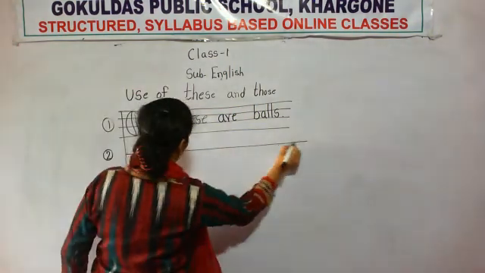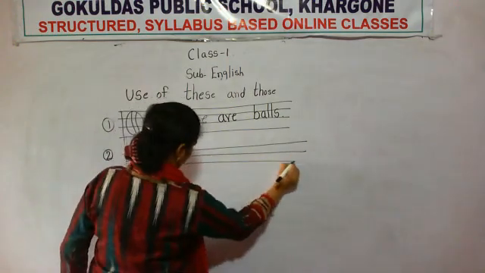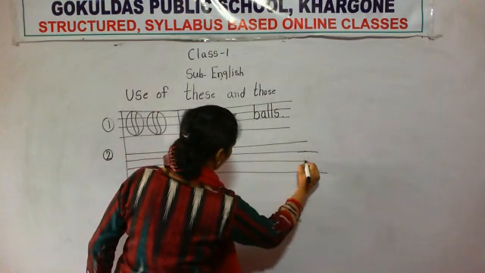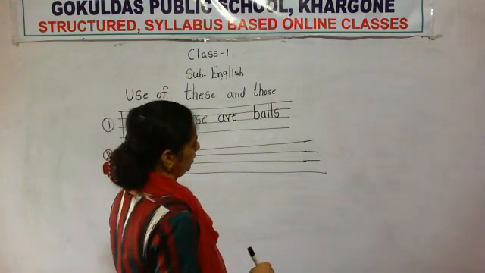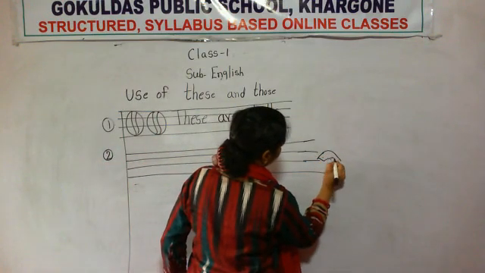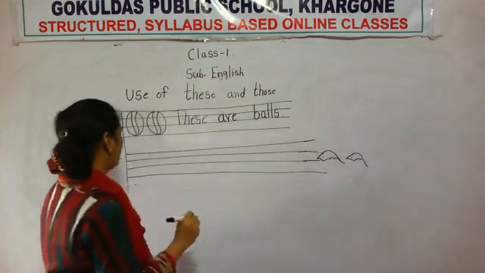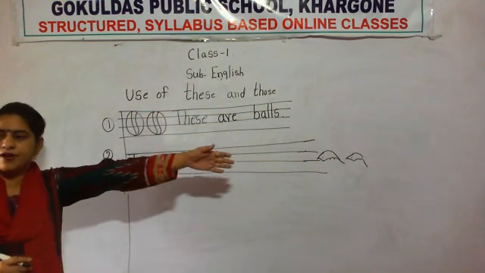Okay, now number 2. Now I am going to make the pictures far away from us. Okay, far away from us, I am going to draw a picture here. So I am going to make the picture of rats. Now what will we say? Those, because I am standing here and they are far away from me.